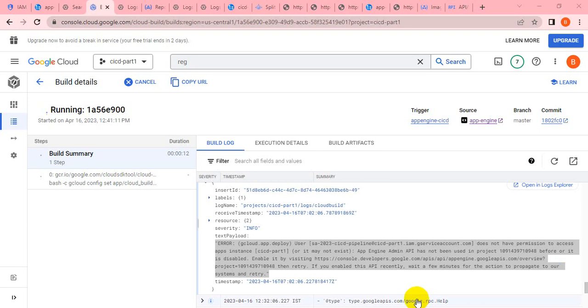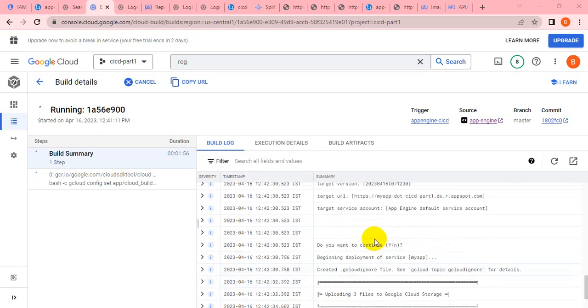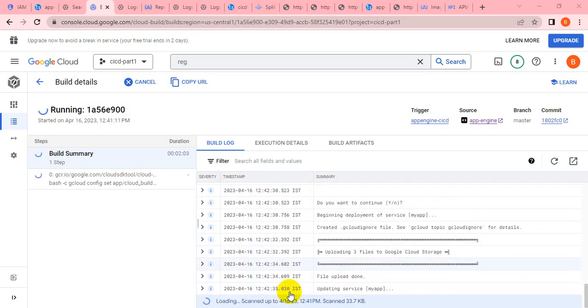Okay, so in the meantime I will pause this video. Once it gets completed, I will get back to you. In case it throws any error, I can also show you. Okay, so now you can see here. Yeah, I think it updated in the app. Just let me double check here. If it updated in the app, then we should get the updated page. Okay, just let me double check.